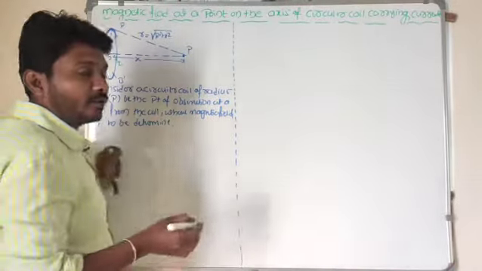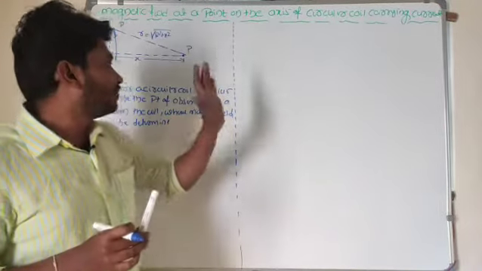So at this point I want to find the value of the magnetic field, right?